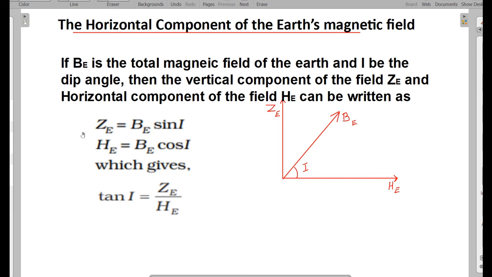Now the vertical component will be BE sin I, which is ZE. Or we can say tan I equals the vertical component ZE divided by the horizontal component HE.